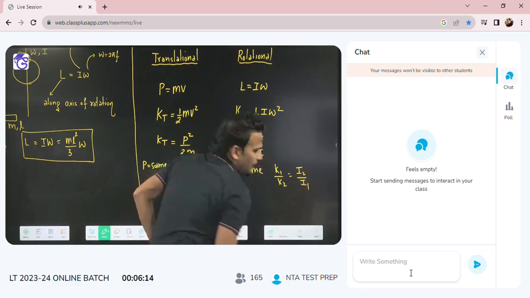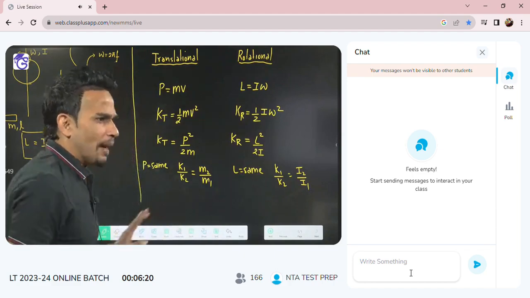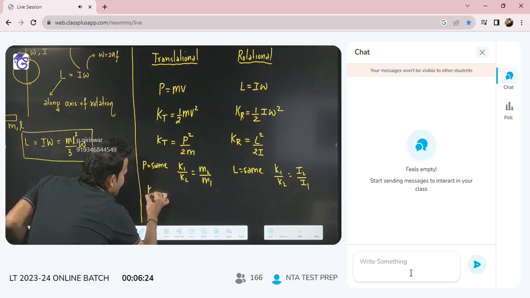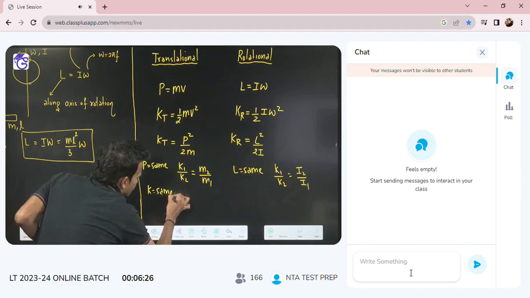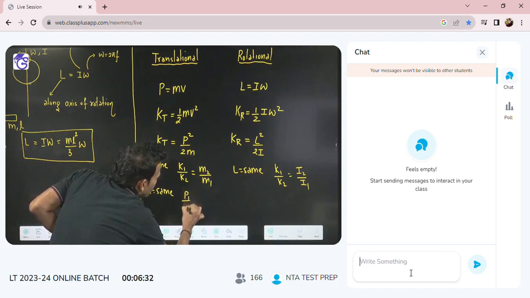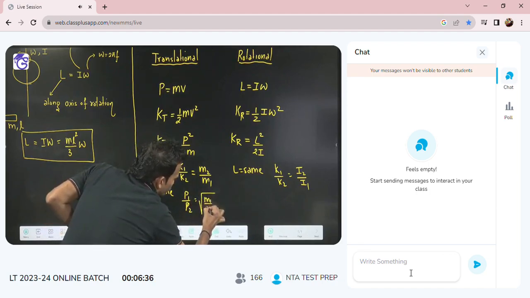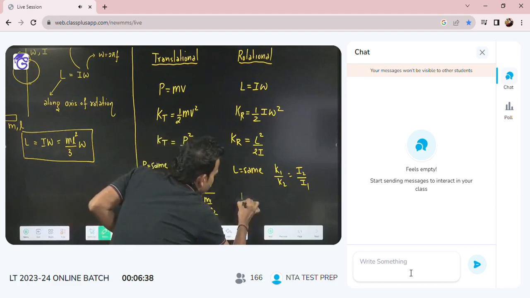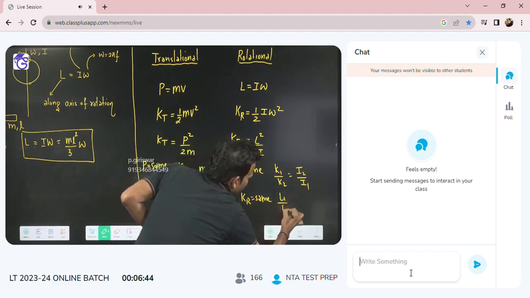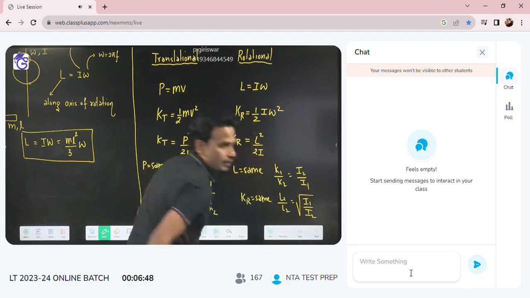Is it okay? Everything will be going in a similar manner. For example, I was also saying, if K is same, already we have done all these things, if K is same, then P1 by P2 will be equal to under root of m1 by m2. So here also, if K, rotational kinetic energy, is same, then L1 by L2 will be equal to under root of I1 by I2. Same thing we are doing.